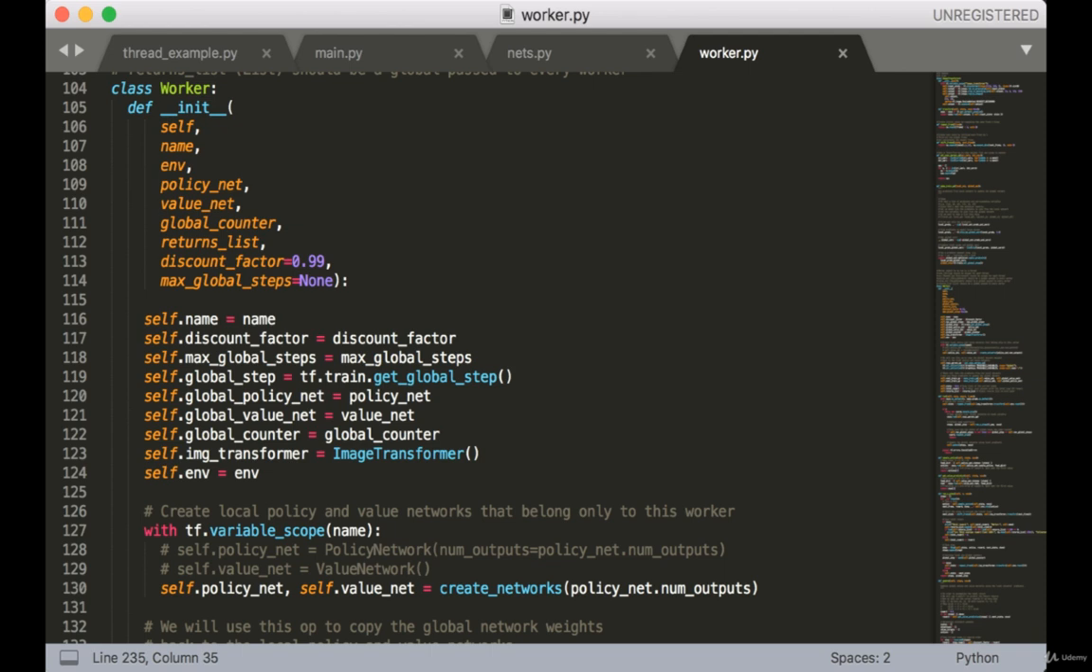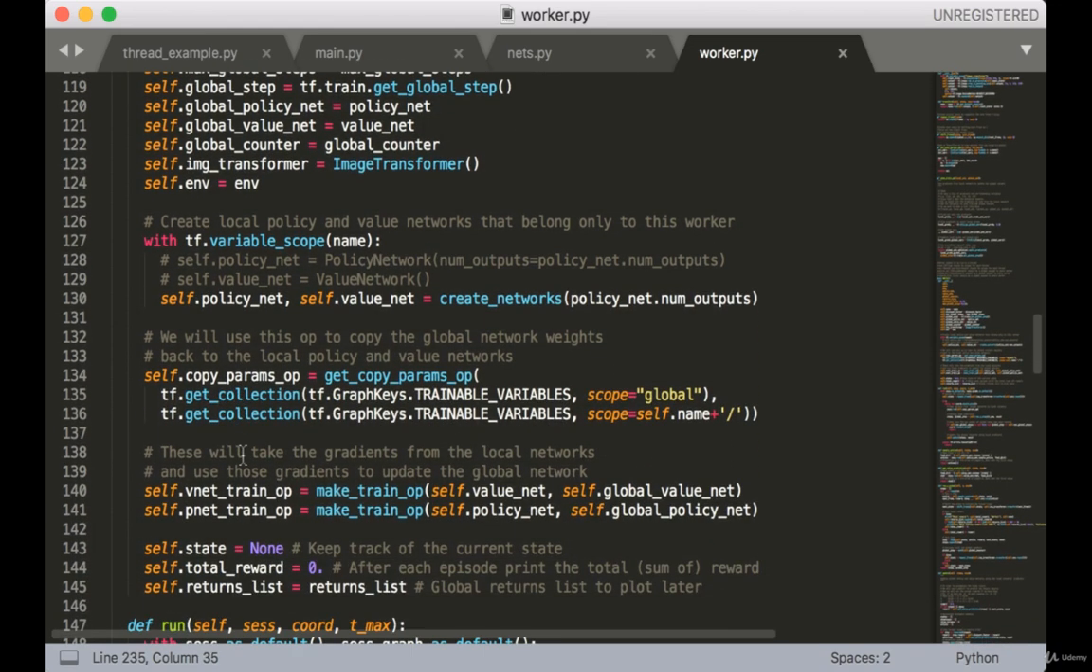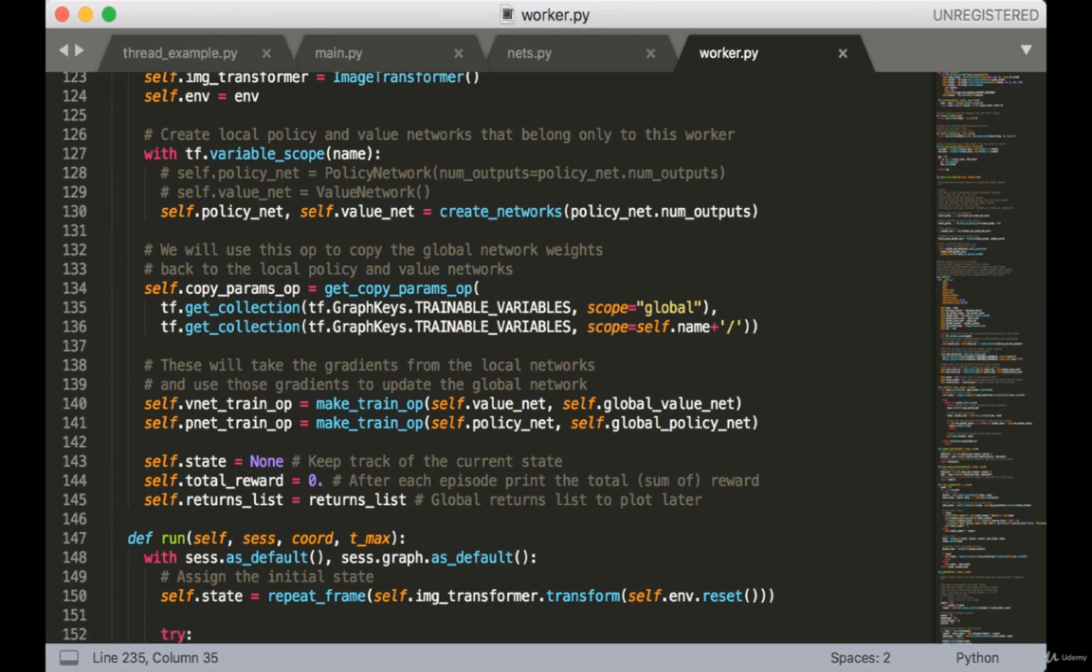Next, we assign all these inputs to the attributes of the worker, and we also assign the TensorFlow global step, as well as create an instance of the image transformer class. The next thing we want to do is create local versions of the policy network and the value network. So we just call the createNetworks function, which we've used earlier. Note how we can use the worker's name as the scope since it's going to be unique.